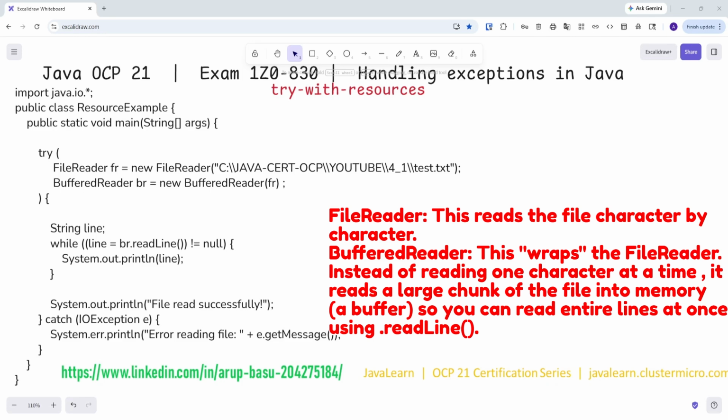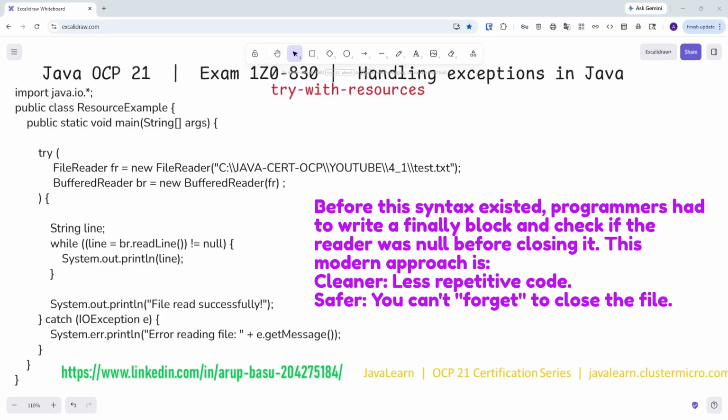So why is this good code? Before this syntax existed, programmers had to write a finally block and check if the reader was null before closing it. The modern approach is much cleaner, with less repetitive code. It is safer, because you can't forget to close the file. And it is readable, because the focus remains on the logic of reading the file, not the mechanics of managing it.